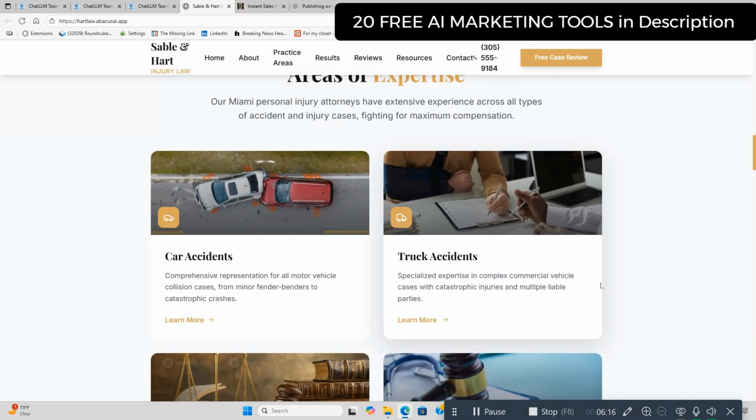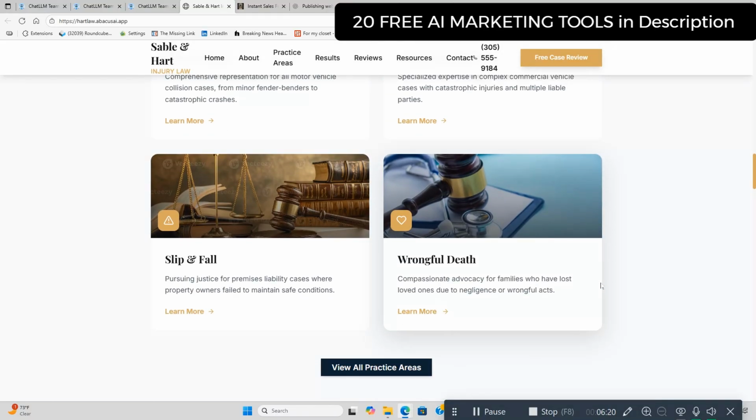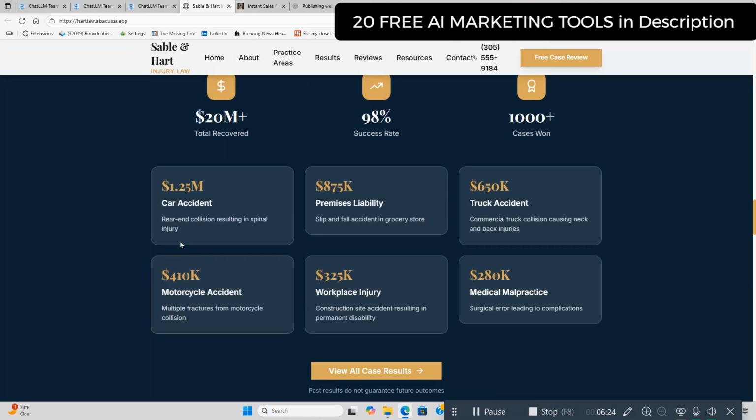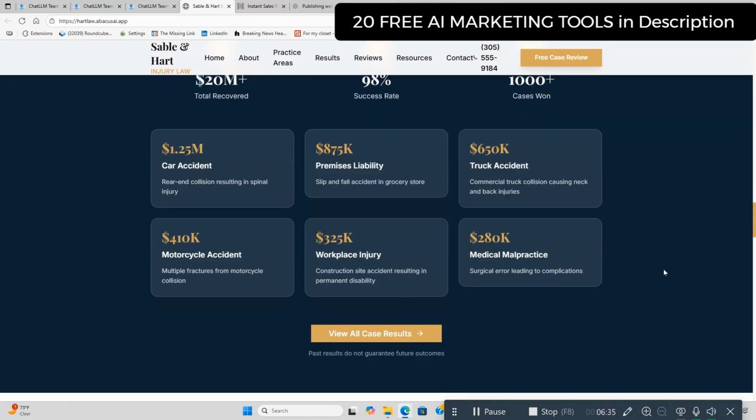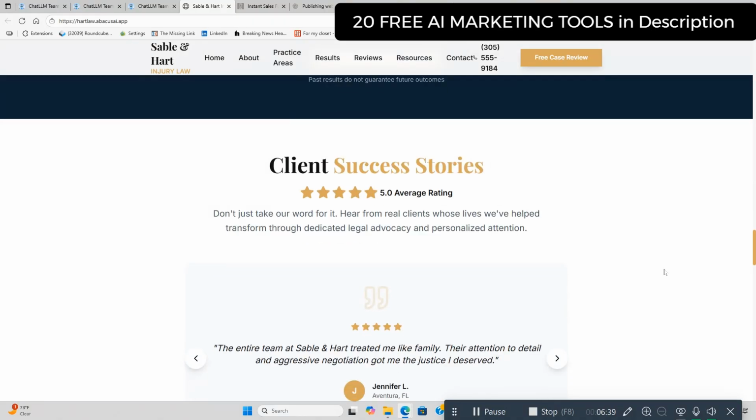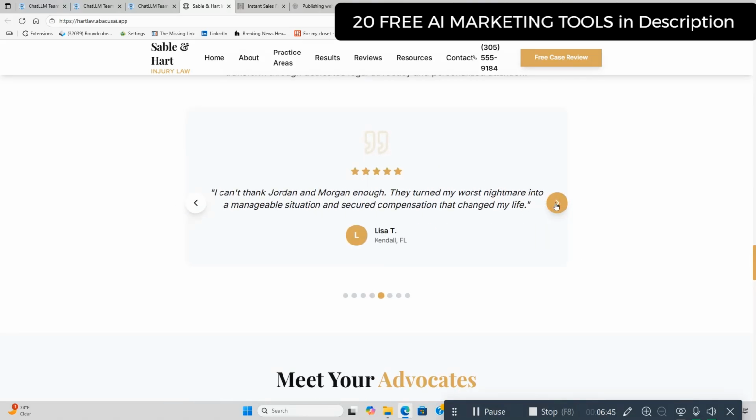Areas of expertise: car accidents, truck accidents. And look at the images even. Slip and fall, wrongful death, proven results. And it's got $1.25 million car accident, collision resulting in spinal injury, premises liability. And these are all the different cases they got money on. Obviously they won. Client success stories. And this is crazy. This is really good. So look at that.